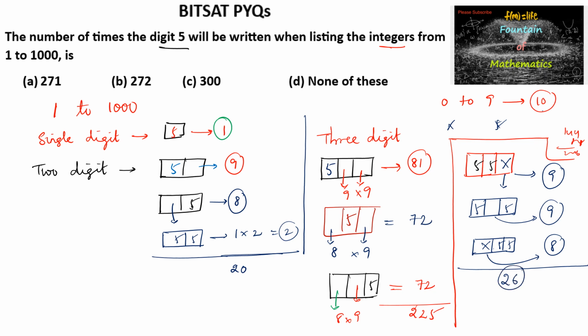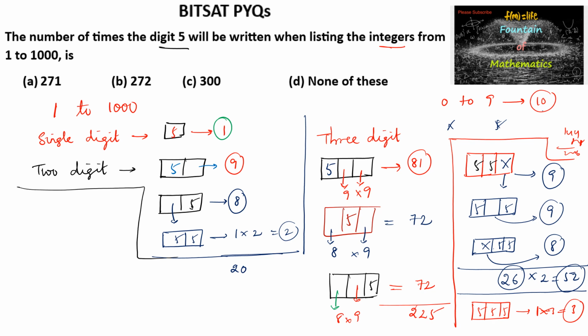So 26 possibilities are there, and in each, 2 times is there, so 26 into 2, that is 52 times 5 is repeated. Now with the 3-digit numbers, we can take only one time, but all the 3 digits are 5, so we can say 3. So finally we can count the total number of 5s.